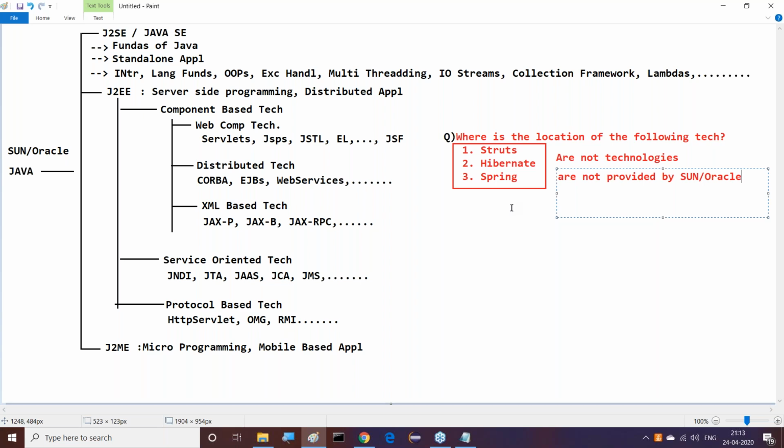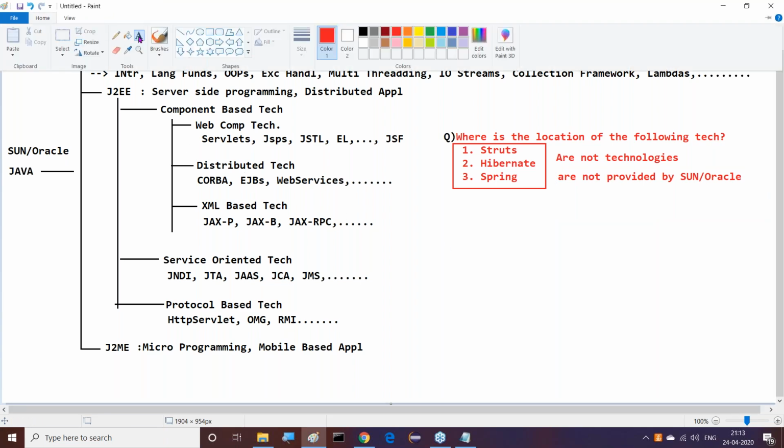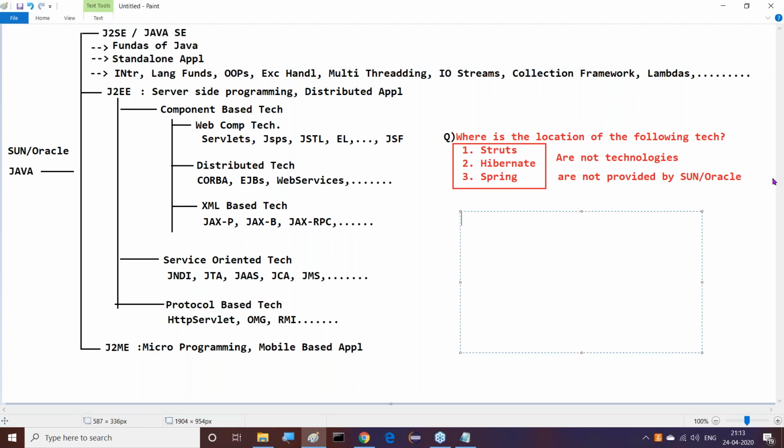But tell me, what are Struts, Hibernate, and Spring? Under which word do you want to provide them? Right. Now tell me, sir, under which word do I have to provide them? What is the name for all of them? Good. Most of the people are saying right. Frameworks. Right. Your answers are right.